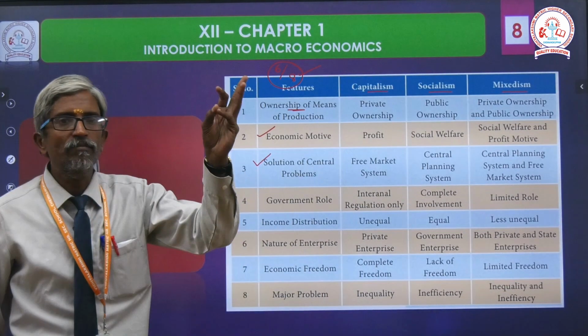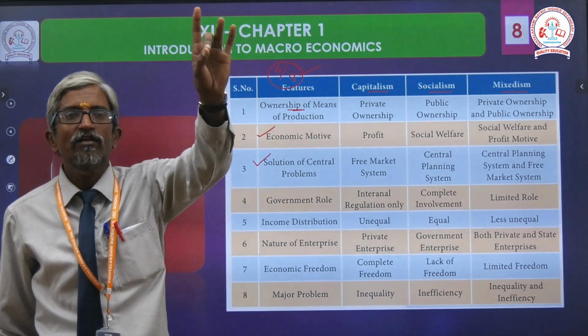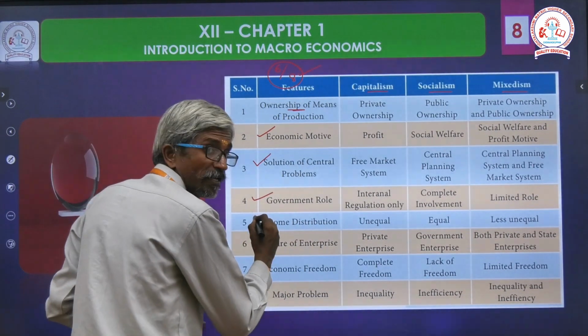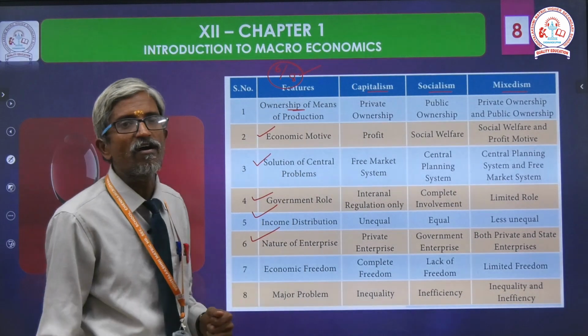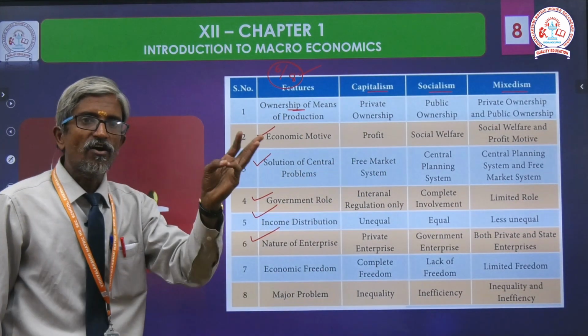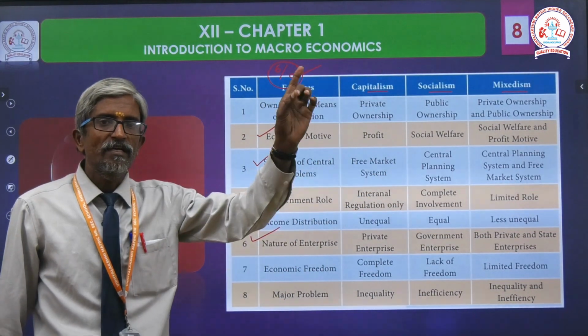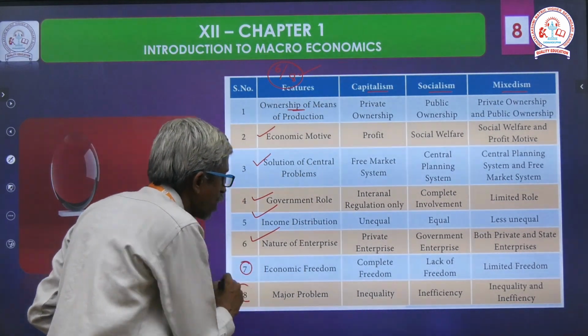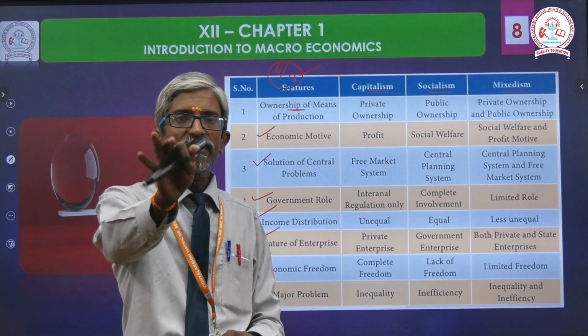Number 1, ownership. Number 2, economic motive. And number 3, solution of central problems. Number 4, government role. Next 3: government role, income distribution, nature of enterprise. Then the last 2 are economic freedom and major problem.